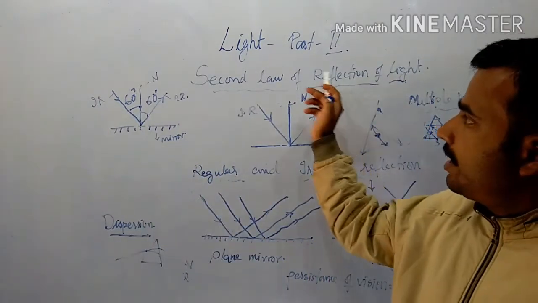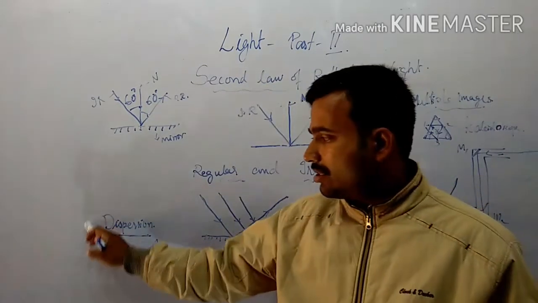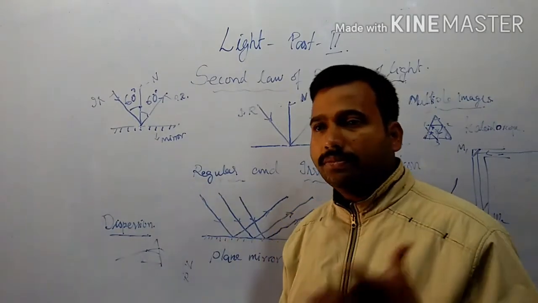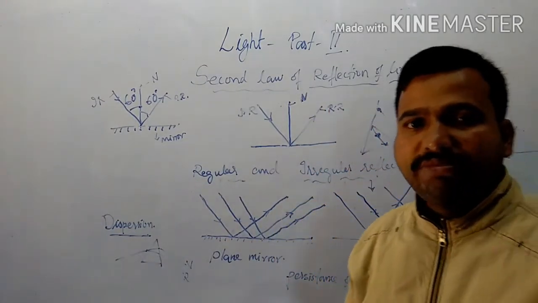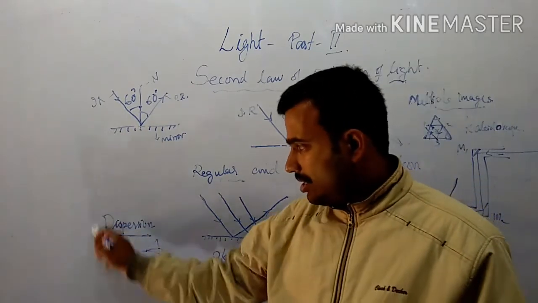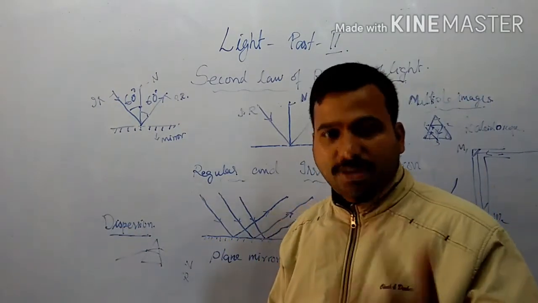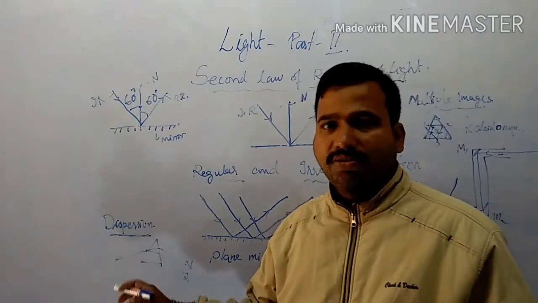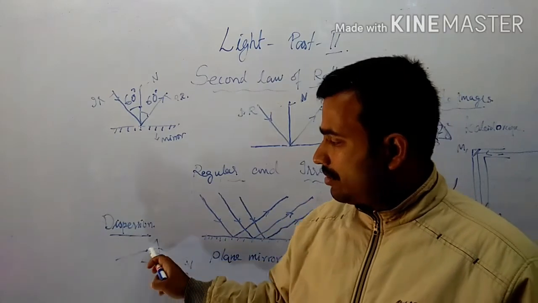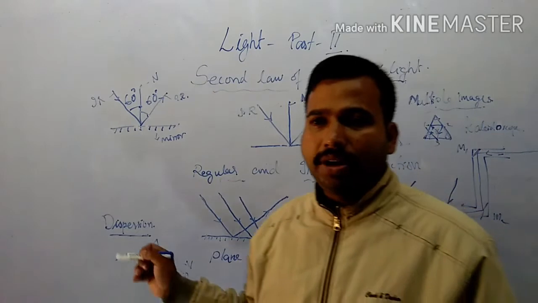Another phenomenon, there are more phenomena, is dispersion, called dispersion of light. And another phenomenon is called refraction of light, and interference. There are different phenomena, so we'll study one by one. The next phenomenon is called dispersion. So what do you mean by dispersion of light? Dispersion of light means what? Splitting of light into 7 constituent colors.